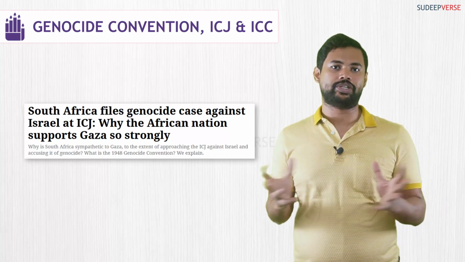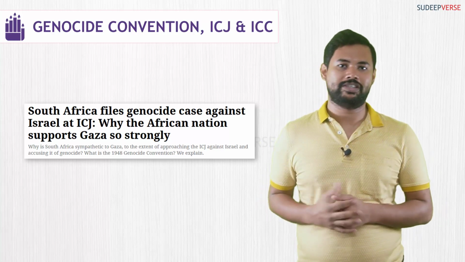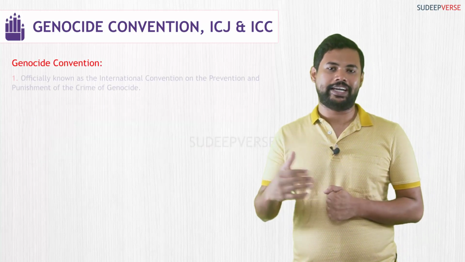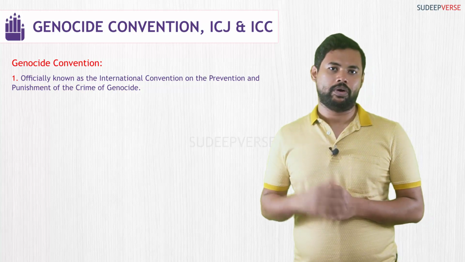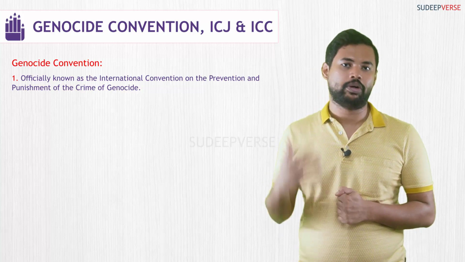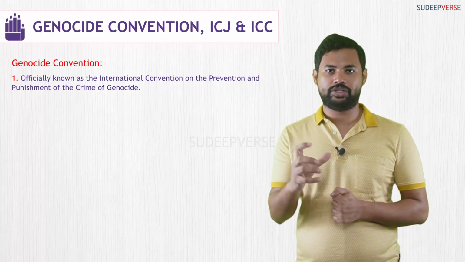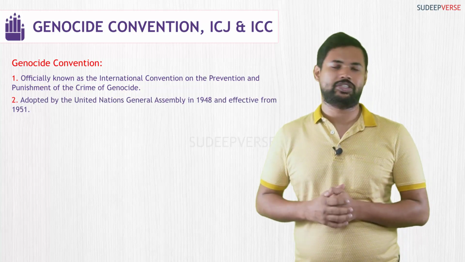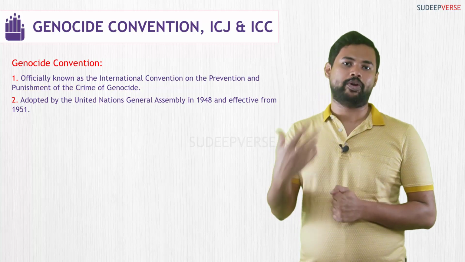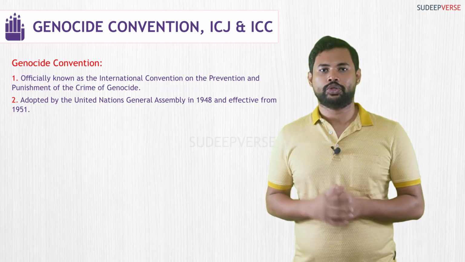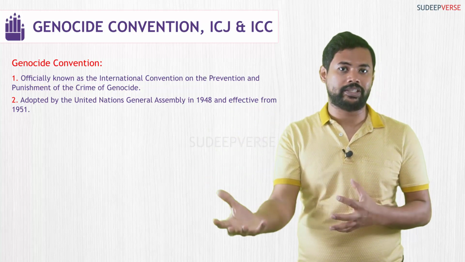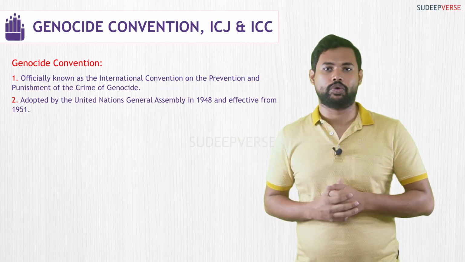Let us now discuss, from a prelims perspective, what is this Genocide Convention. It is elaborated as the International Convention on the Prevention and Punishment of the Crime of Genocide. This resolution was adopted in 1948 by the United Nations General Assembly, and it came into effect in 1951. So any nation, if it feels that another nation is committing the crime of genocide, can take that nation to the International Court of Justice.